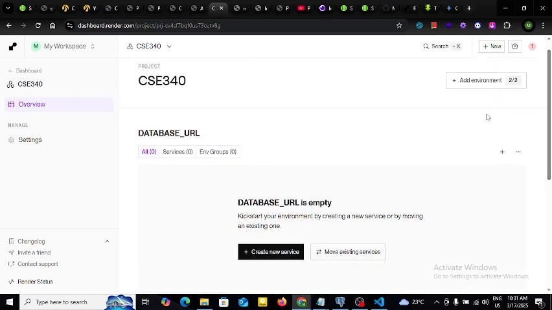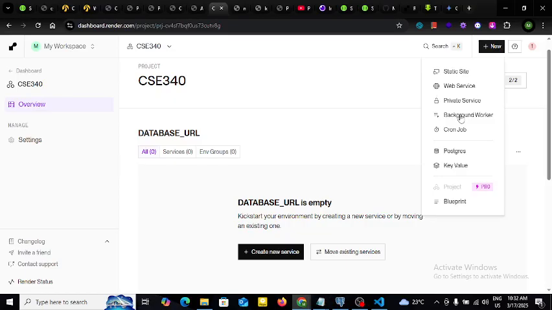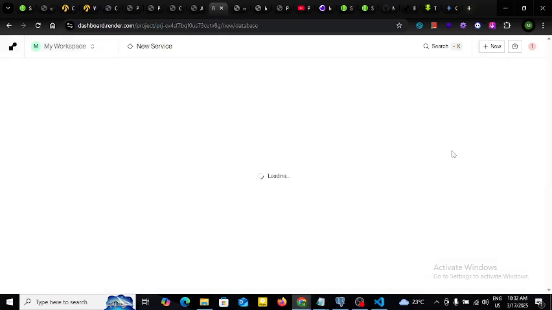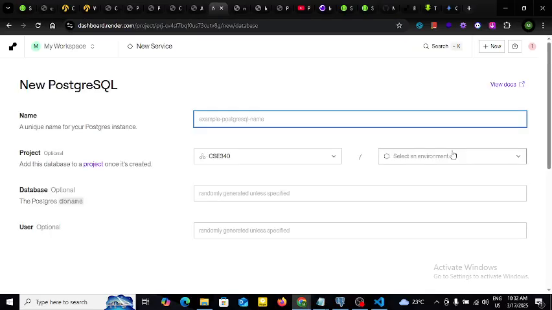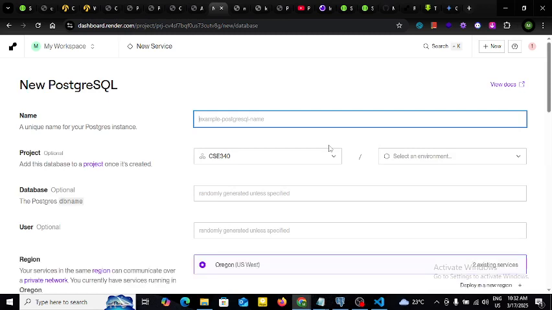There is a New button here on the top right side. I will click on the New button and I will choose Postgres, which will display a form with inputs where we need to provide information. We'll provide the name of our instance. It will be CSC 3.4